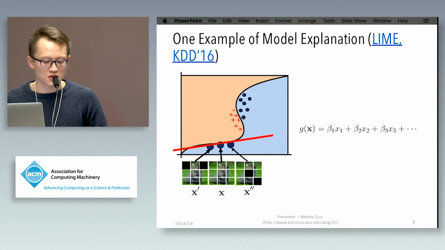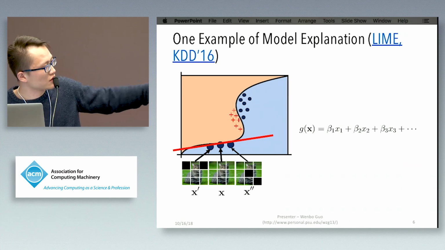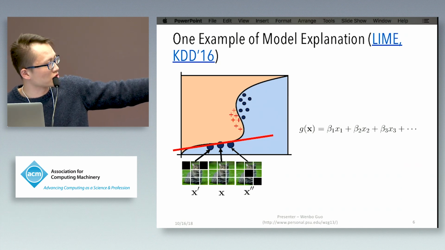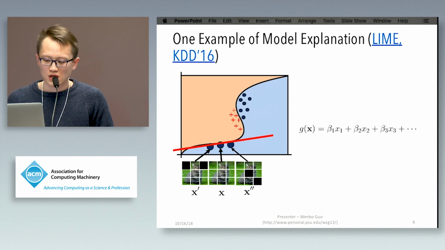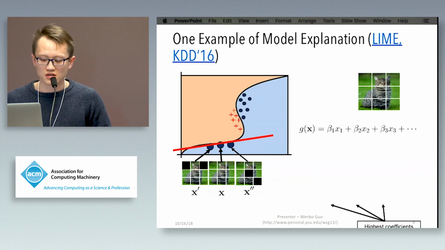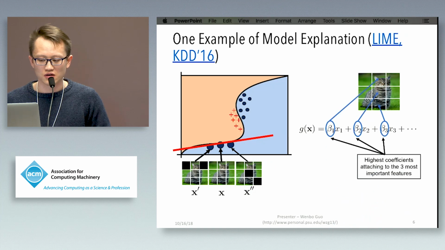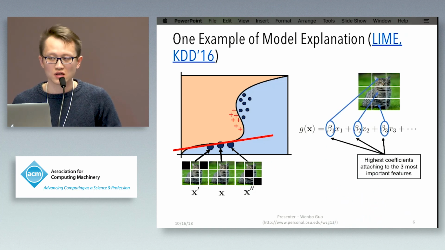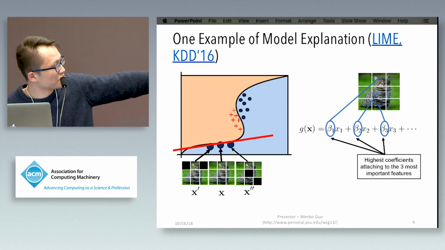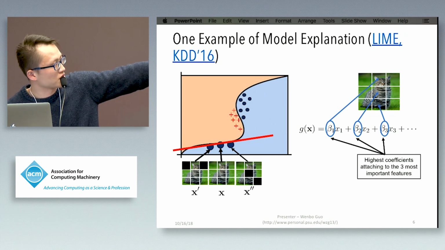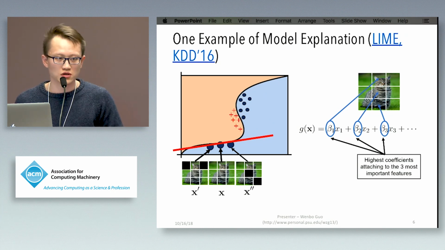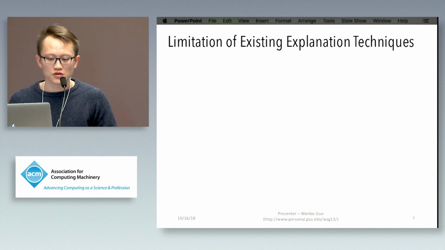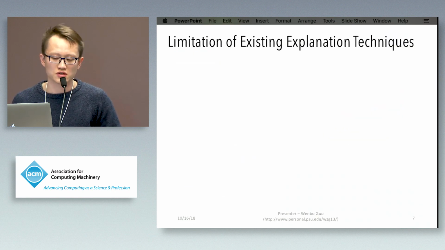The way we do this is that we rank the regression coefficients beta 1, beta 2 to beta n. So we find the features attached to the highest coefficients. Then we can find the important features. So in this image, just these three parts contribute to the model output. So using this example, now I will introduce in detail why these two limitations exist.